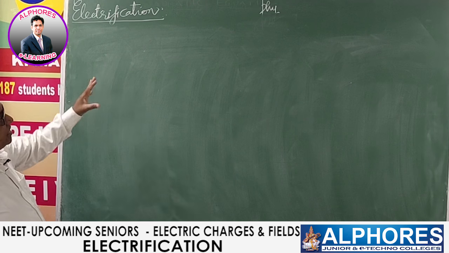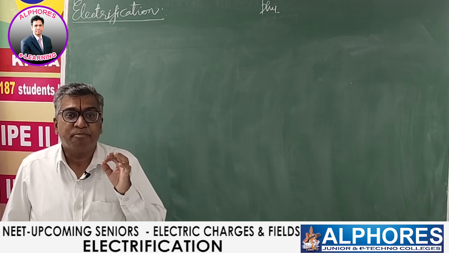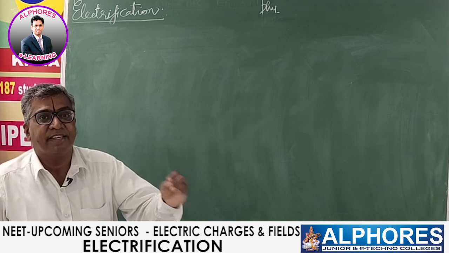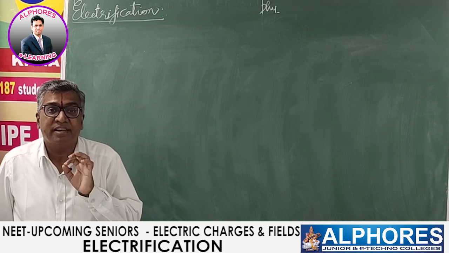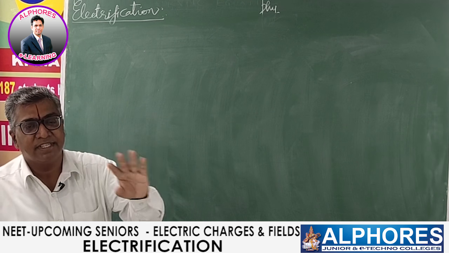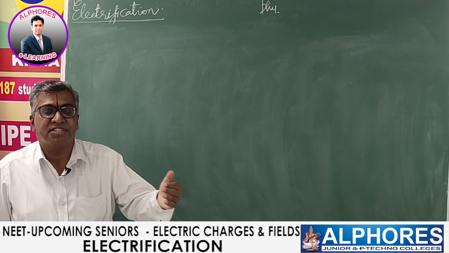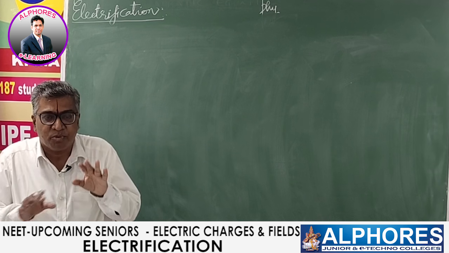Now coming to the next part, electrification. The process of giving charge to a body is called electrification. It is not creating charge on a body. You can never create a charge. Charge can neither be created nor destroyed. We have learned yesterday, charge is conserved. You cannot create charge. You can transfer charge. You can give charge. Now, electrification is possible.